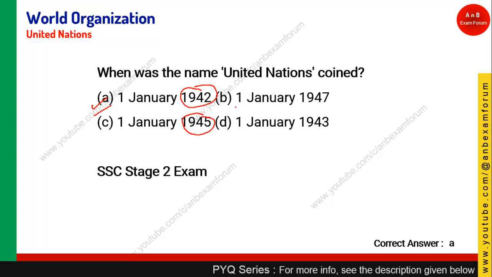It is a very tricky question because it is a static GK part, so you need to relate a few questions like this. The name United Nations was coined by Franklin D. Roosevelt on 1st January 1942.